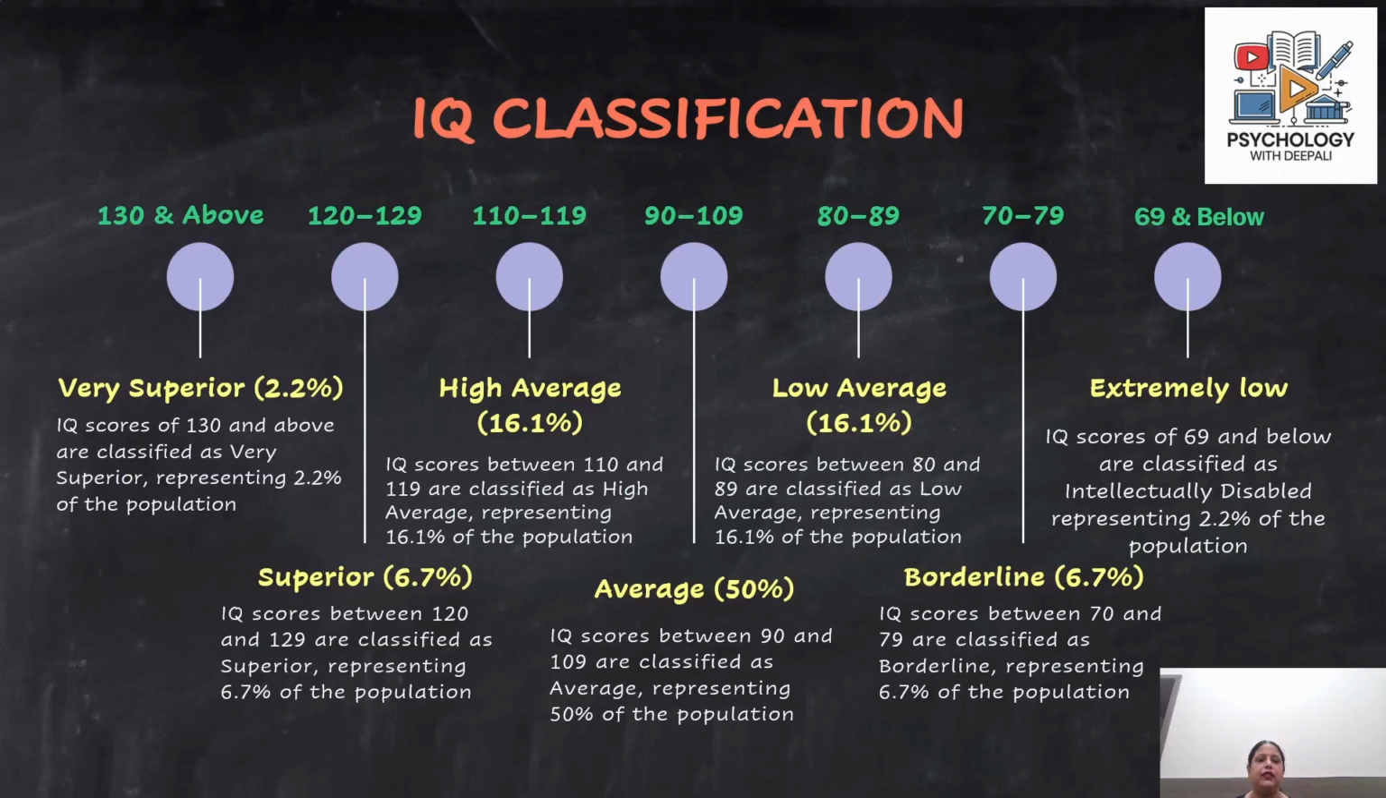So if you see at both the extreme ends, the percentage of people falling in those categories is the same. In 130 and above, which is very superior, the extreme at the higher end, you have 2.2% of the population. Again, in the intellectual disability category, at the very low end, you also have 2.2% of the population. So at both the extremes as well as in the mid ranges, you have a similar percentage of people in each category. And using this classification, we are able to categorize people as belonging to different IQ categories, and that helps us in knowing more about them.